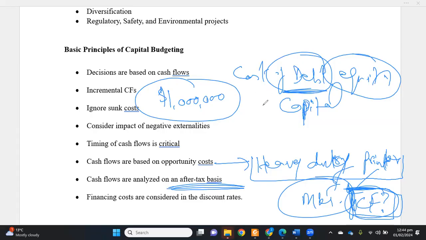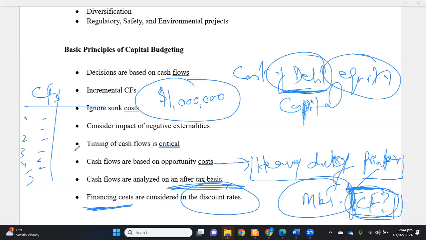This cost of capital should be reflected in the discount rates. This is the principle: financing costs, or the cost of capital, should be reflected in the discount rate. Later on we will identify project cash flows, which occur at different time periods. As we discussed recently about the timing of cash flows and the time value of money, we cannot simply add and subtract them.